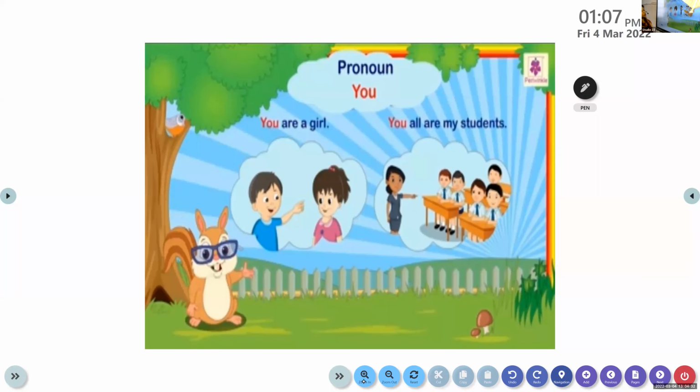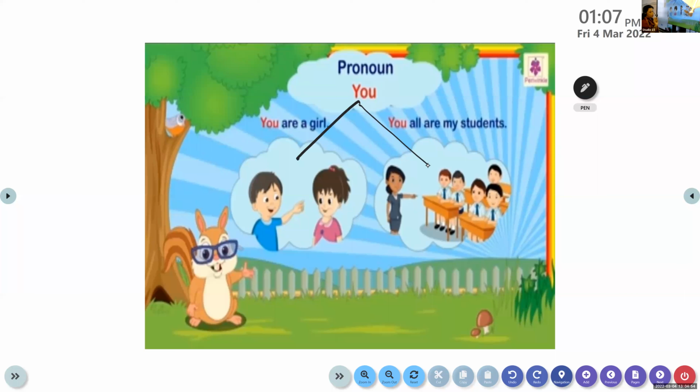So we have to know the usage of each pronoun. Each pronoun has a different usage. You is a pronoun. I wanted all of you to be very attentive in the class. It's a revision. You is a pronoun which is used both for singular and plural. Look at the picture.